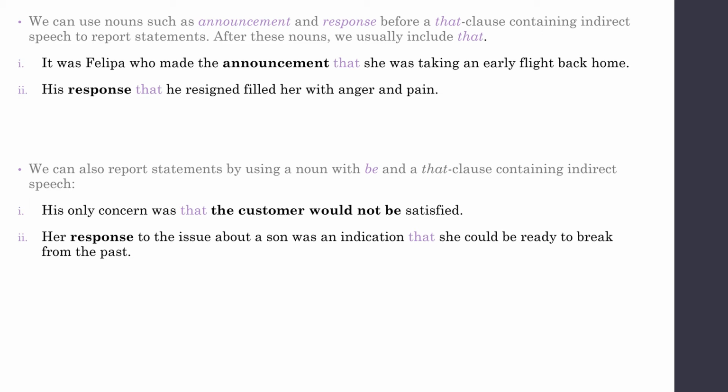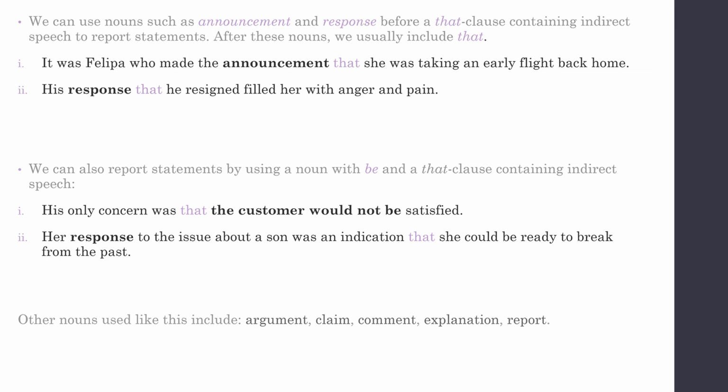Her response to the issue about the son was an indication that she could be ready to break from the past. Okay. Other nouns used like this. For example, argument, claim, comment, explanation, and report. Okay.